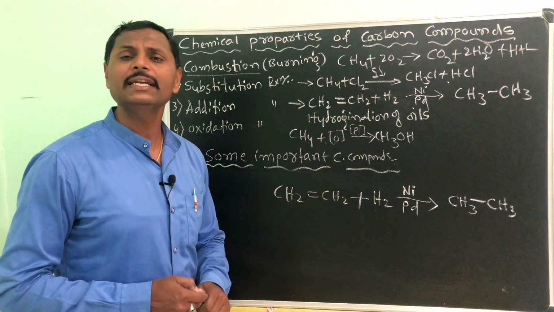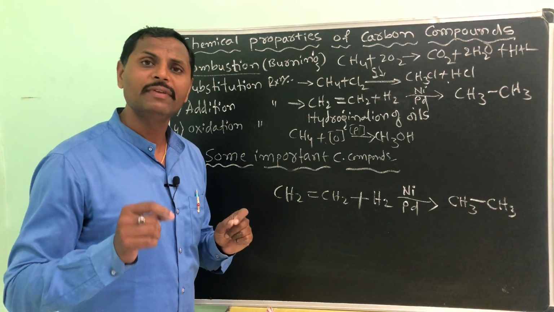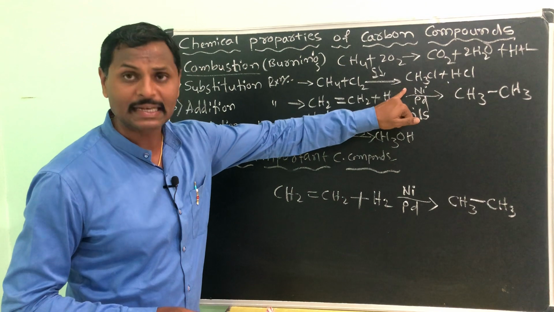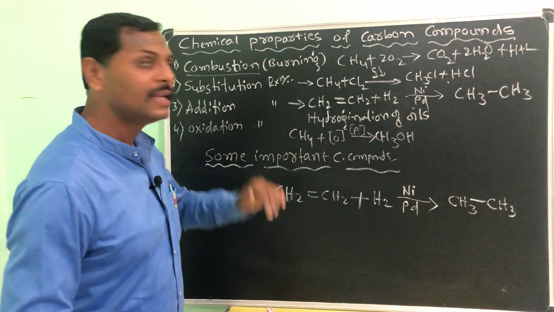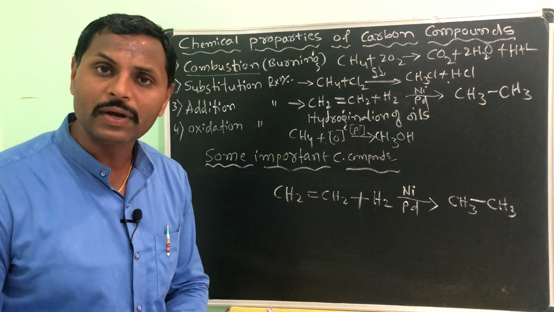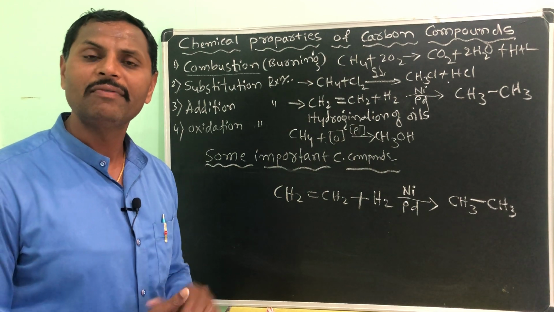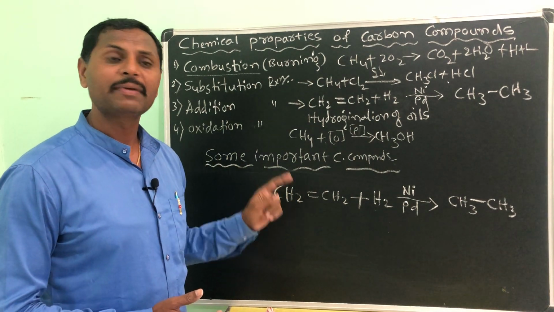For oxidation, just as we used a catalyst in the addition process, we will take some catalyst here.